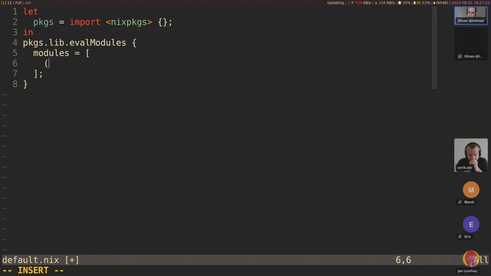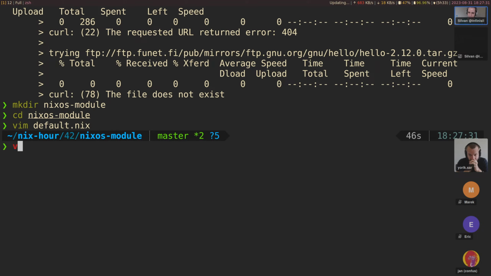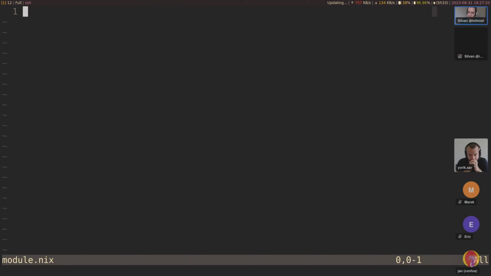And so in here, let's pass module.nix as a separate file, such that we can just specify it there. All right, so module.nix, and let's make a really simple module, just an empty attribute set, and evaluate this.